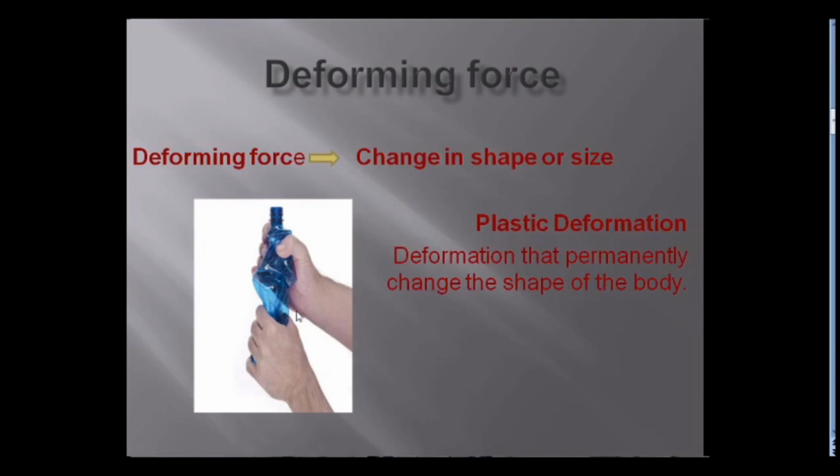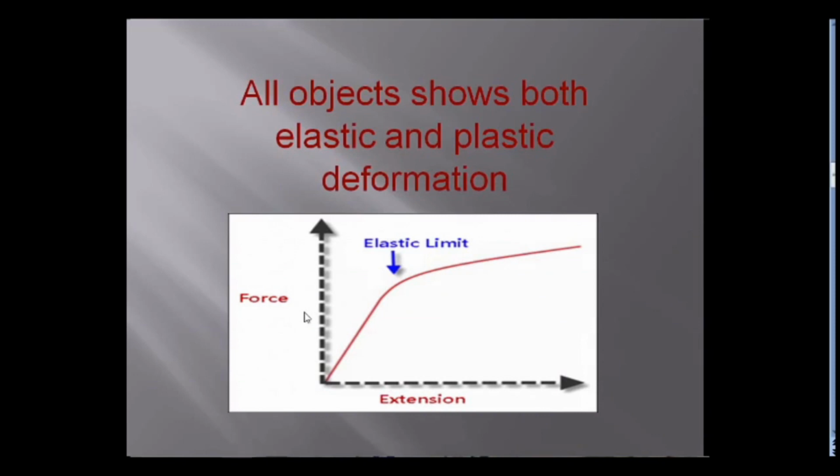Plastic deformation, on the other hand, is a deformation that permanently changes the shape of the body. The applied force here is too much for the body to bear, which results in permanent deformation. Which objects show elastic and plastic deformation? Generally, all objects show both elastic and plastic deformation.